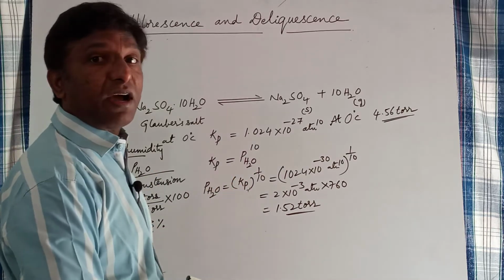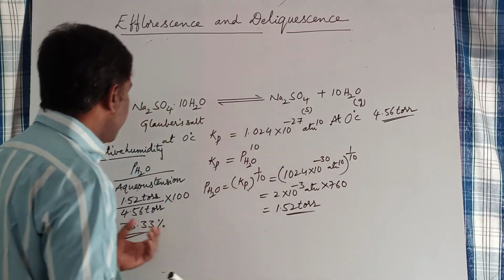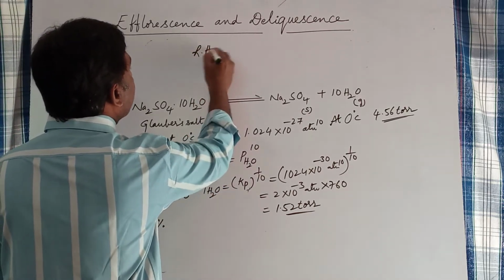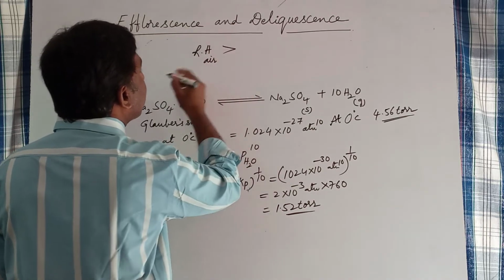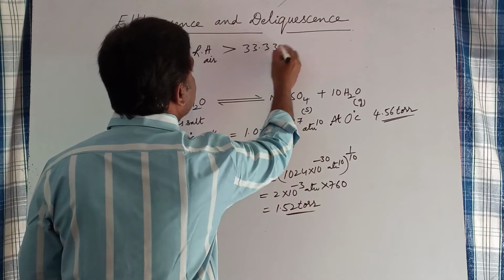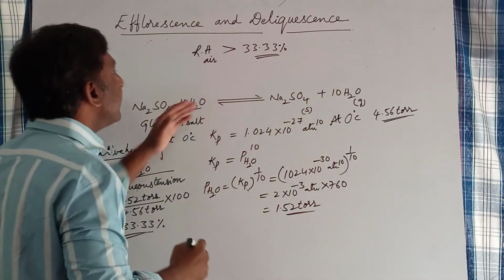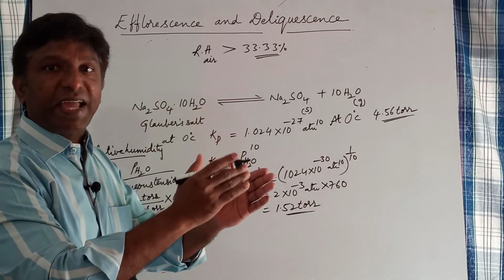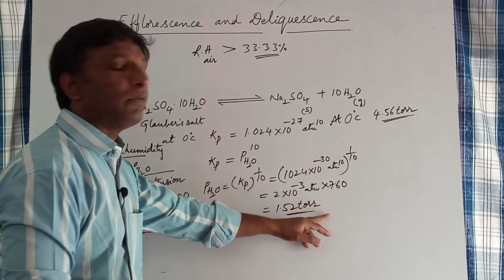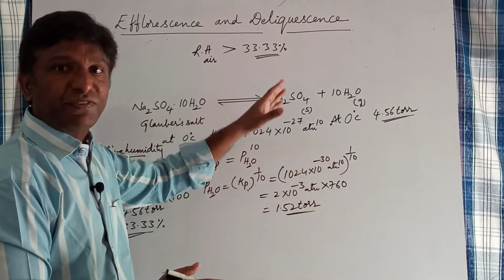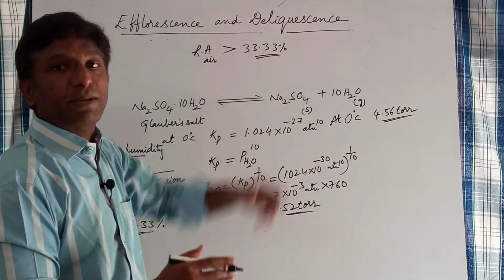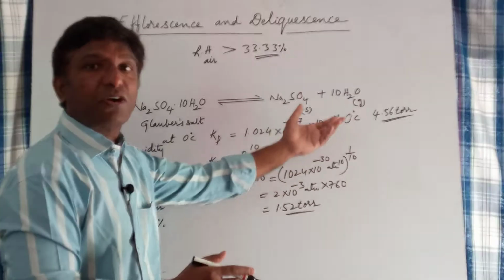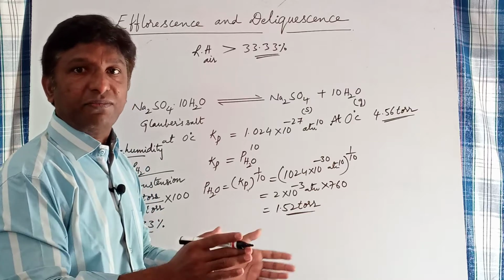If the relative humidity of atmospheric air exceeds 33.33%, that is the relative humidity at equilibrium, when will this happen? The water vapor pressure in the atmospheric air should exceed 1.52 torr. Only then does the relative humidity of atmospheric air exceed 33.33%, because at 0 degree centigrade the aqueous tension is a constant value, 4.56 torr.